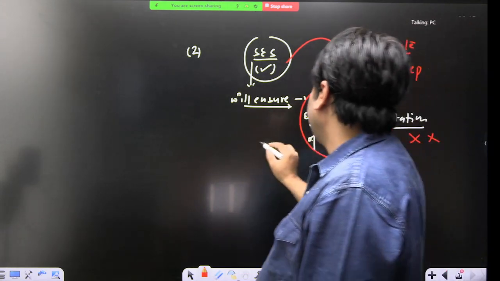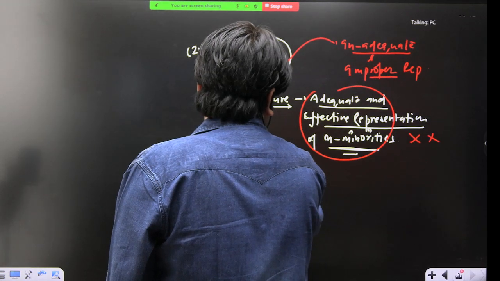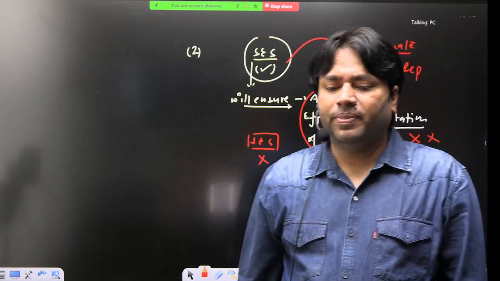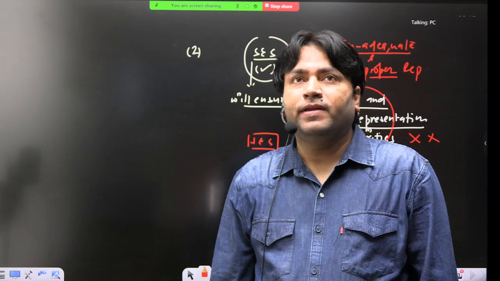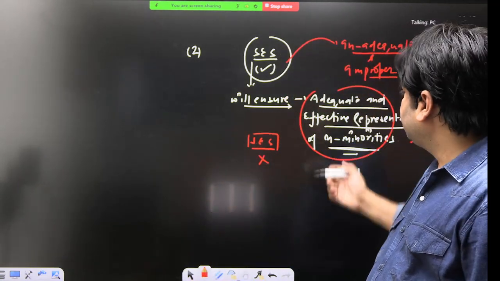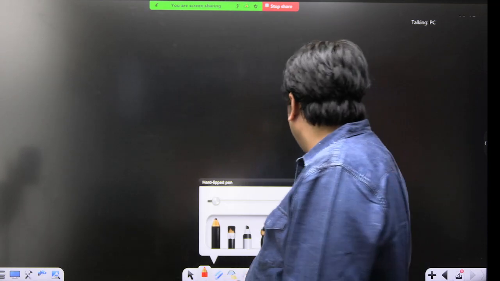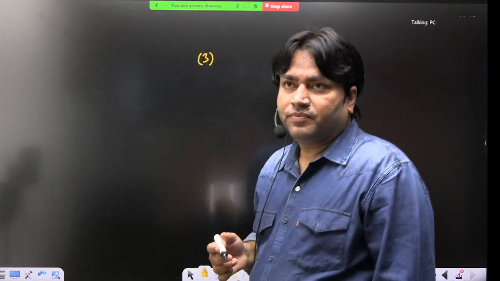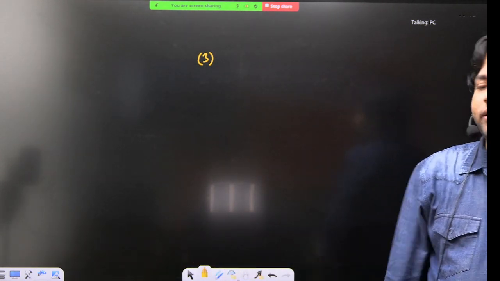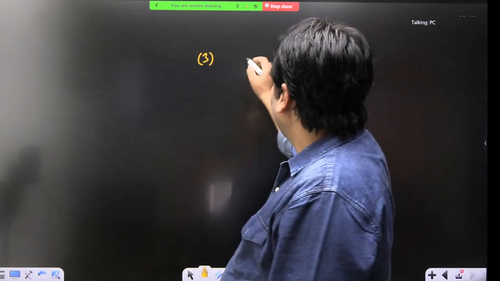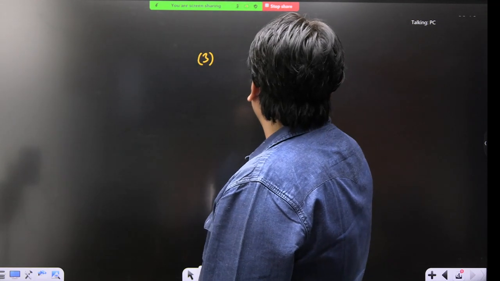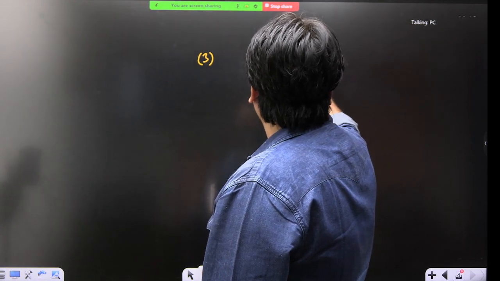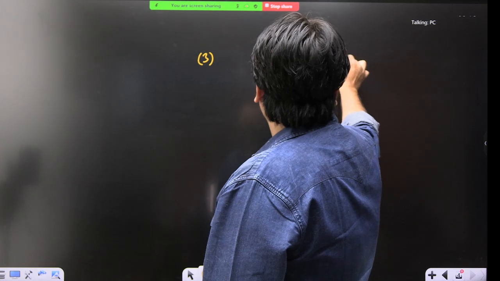So Jinnah rejected the joint electorate system, right, and he advocated for separate electorate system. And not only this, third point, that is also very interesting. Apart from this, what is his additional demand? So he is saying that, okay, in central legislature, for example, today our Indian parliament is the central legislature.